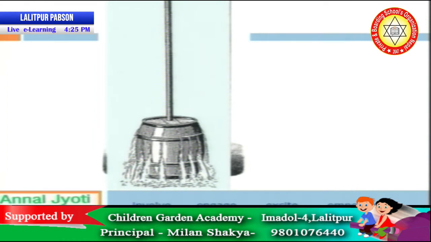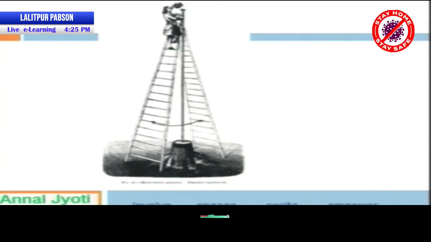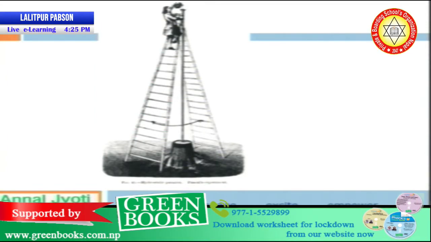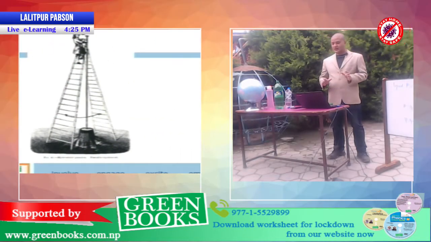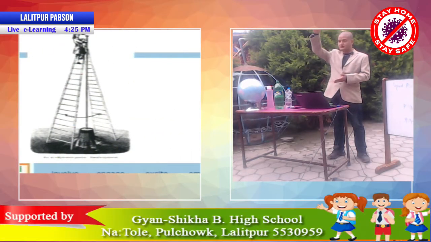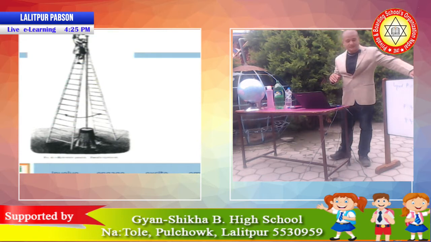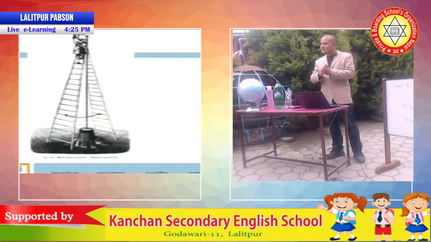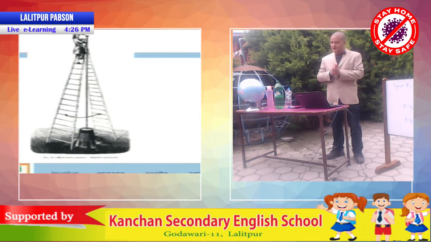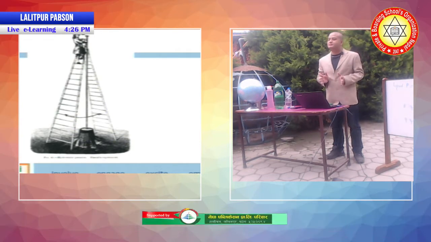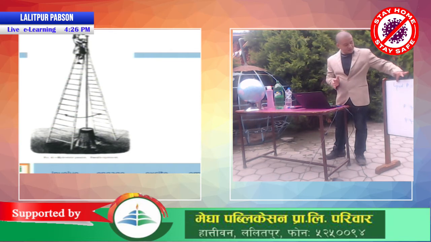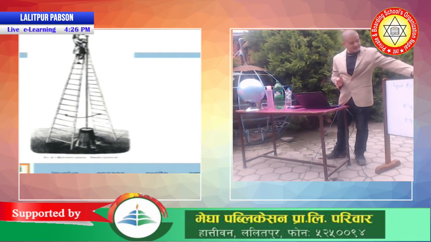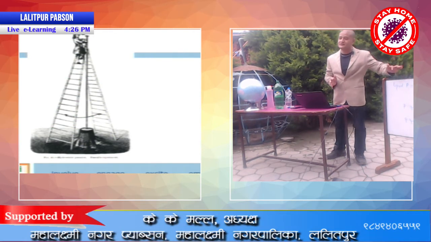In this experiment, when Blaise Pascal performed it, the tube was about 10 meters long, which means the height of the liquid is 10 meters. It does not depend upon the mass or the volume of the liquid. Please remember, liquid pressure depends upon the height of the liquid, density of the liquid, and acceleration due to gravity of the earth.